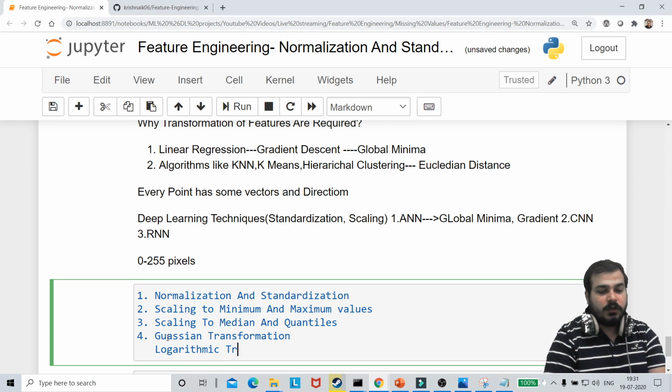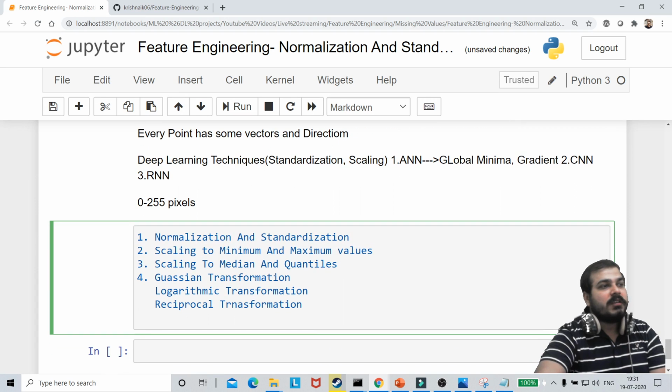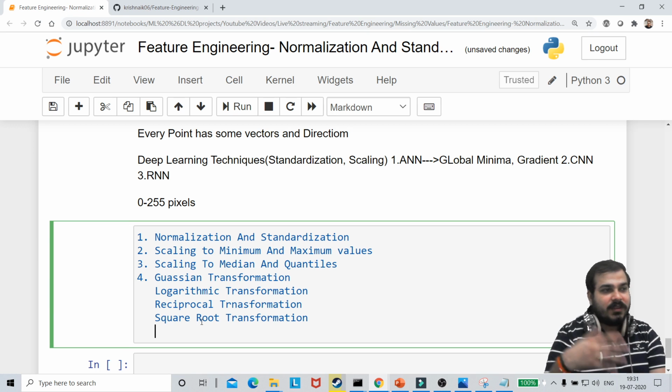Then I'm going to discuss reciprocal transformation, and then square root transformation. All these transformations we are going to discuss with some live examples, and then we will try to understand.